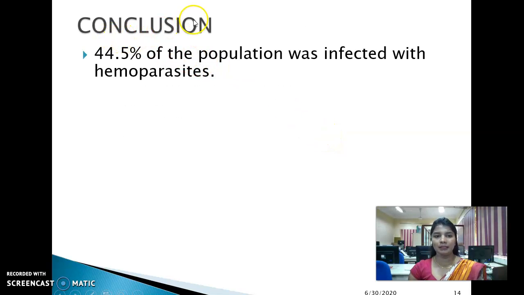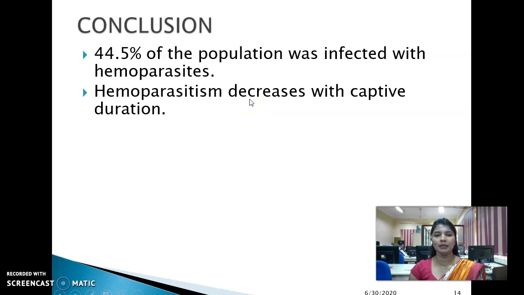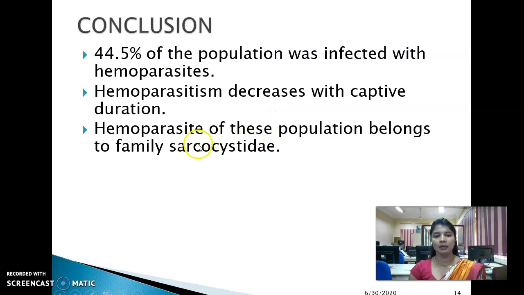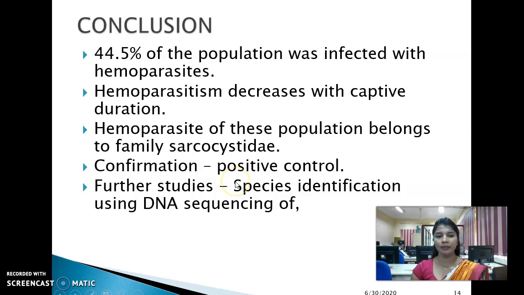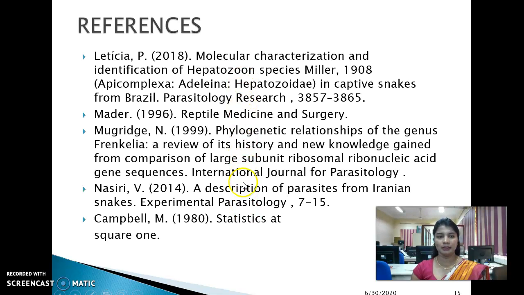With these results, I can come to a conclusion that nearly half of the population was infected with hemoparasites, and hemoparasitism decreases with captive duration, and the hemoparasite of this population belongs to family Sarcocystidae. I have to confirm it using a positive control. Then further studies will be done for species identification using DNA sequencing. And these are my references.